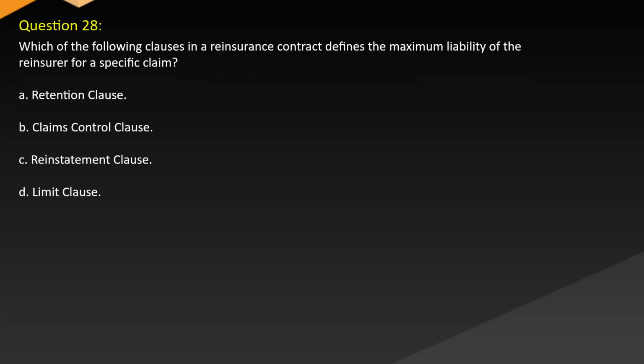Question 28. Which of the following clauses in a reinsurance contract defines the maximum liability of the reinsurer for a specific claim? A. Retention clause. B. Claims control clause. C. Reinstatement clause. D. Limit clause.